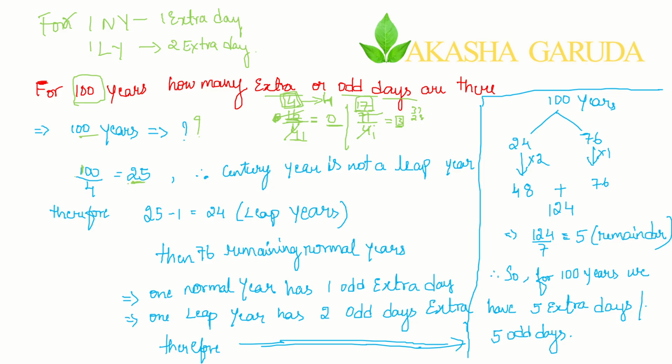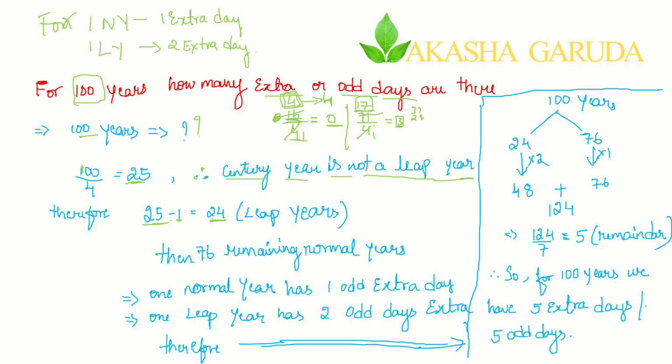It is actually correct, but in a previous concept I have told that a century year is not a leap year. Therefore, the century year was also taken into consideration. Now what I will do is remove the century year, that is the 100th year. The 100th year in the sense it was only 1 year. I am just removing it. 25 minus 1, so it becomes 24 leap years.